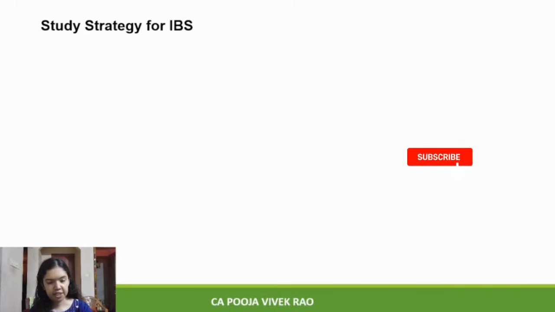So the first point discussed in this webinar was the study strategy for IBS paper. Since you will be giving Group 2, DT and IDT will already get covered in this. So the smart approach will be to pick any 2 subjects from Group 1, whether it is FR and AFM or FR and audit, whichever you are comfortable with, and study that in depth.